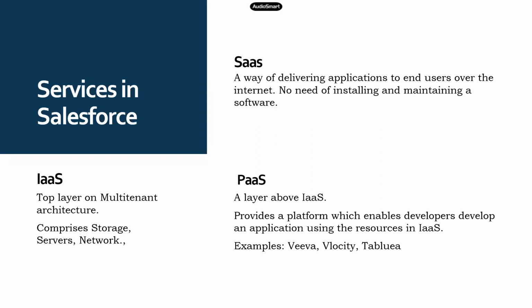That's what Velocity is doing here. It uses the PaaS capability of Salesforce and provides a platform to us. So instead of directly creating a software in Salesforce, you can use these platforms to create a new software and deliver it to the customers.